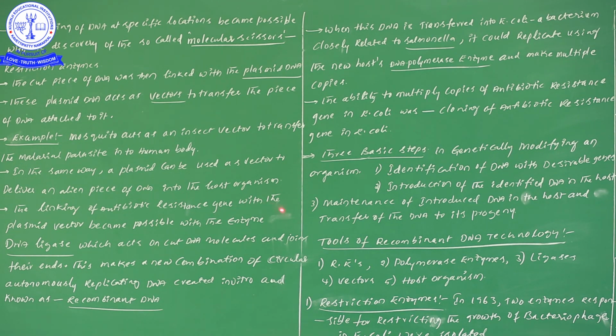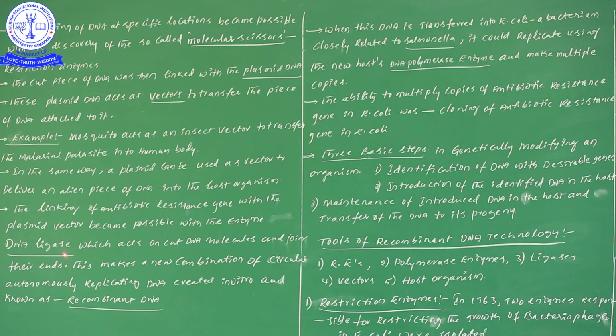So how can we link this gene with the plasmid vector? The linking of antibiotic resistant genes with the plasmid vector becomes possible with the enzyme known as DNA ligase, which acts on cut DNA molecules and joins their ends.